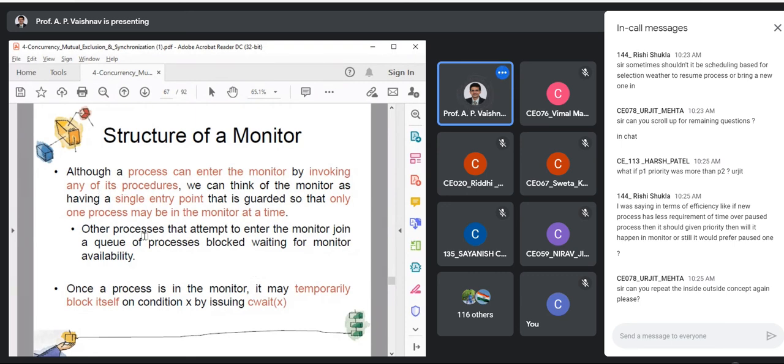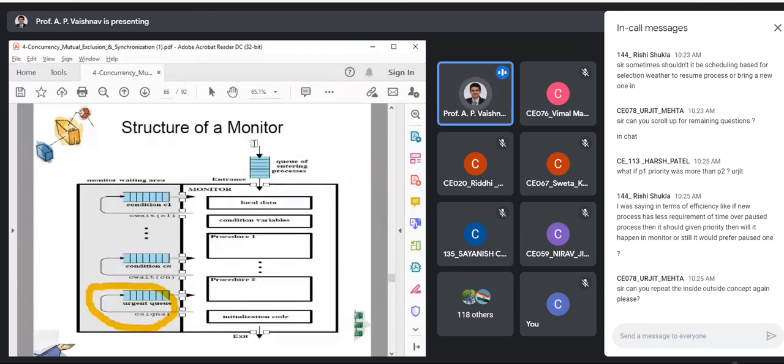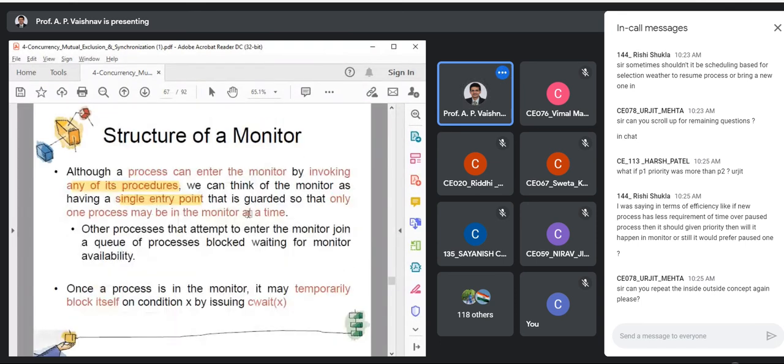So a process can enter the monitor by invoking any one of its procedures. We can think of the monitor as a single entry point, as we saw in the figure, right? There is a single entry point over here, that is guarded so that only one process may be in the monitor at a time. Now understand this line.